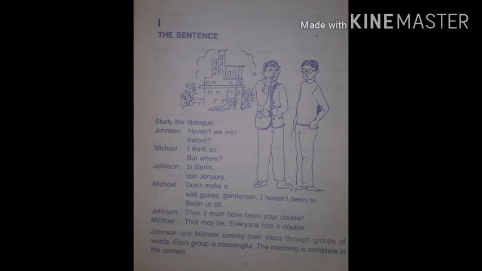Johnson and Michael convey their ideas in these dialogues through groups of words. Each group is meaningful, each word in the sentence has some meaning. So two persons convey their ideas to each other with the help of words in a proper sentence.